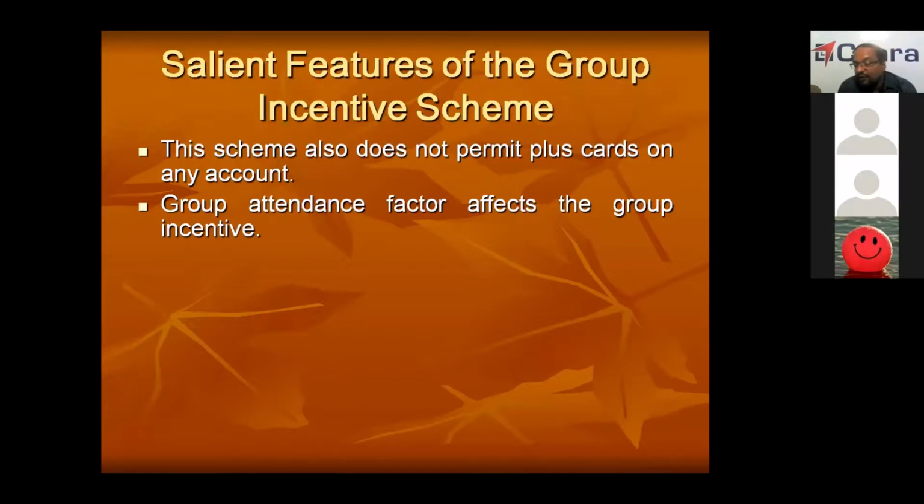Why is group attendance factor required? To promote more attendance. So though you are giving out 10, if your attendance is not 100%, your incentive also will not be 100%. This is to promote group attendance.